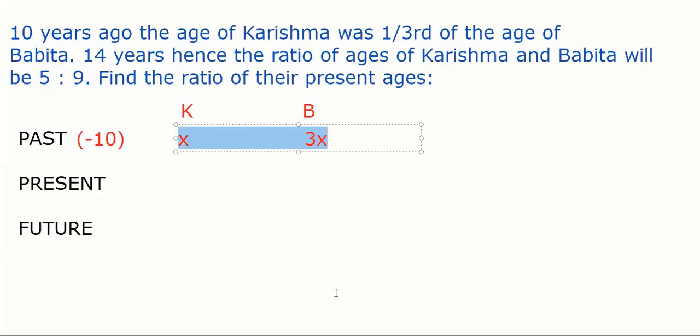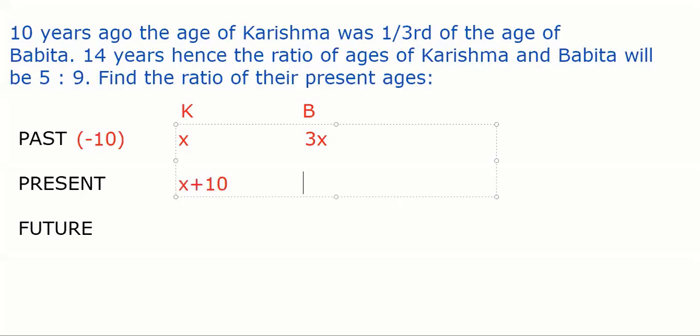Okay. So first equation, guys, we know this is the past age, 10 years ago. And why we said x and 3x: I took x by 3 because I don't want fractions. So now tell me, Shubhi, if 10 years ago Karishma's age was x, what would be her present age? 10 years ago it was x, so x plus 10. X plus 10, obviously, right, everybody? Yes, sir. X plus 10.